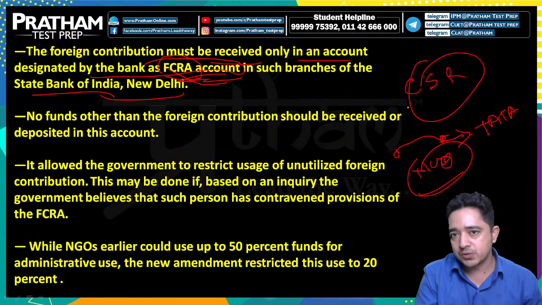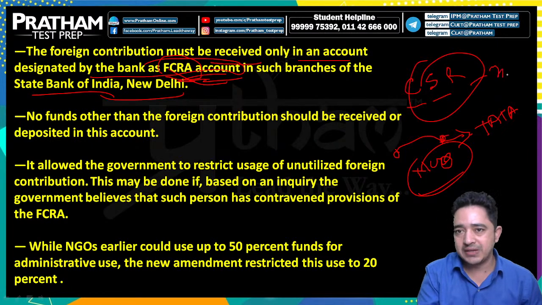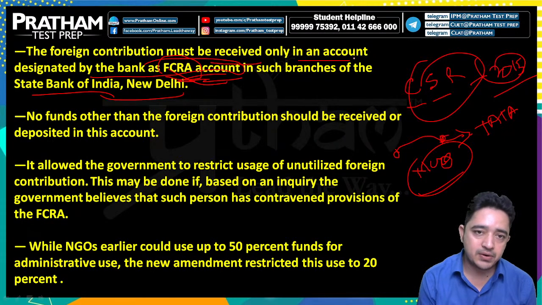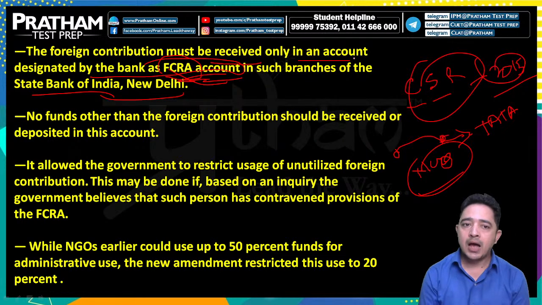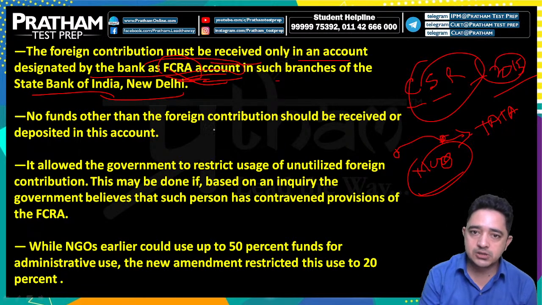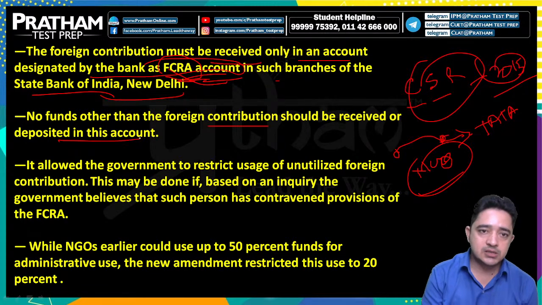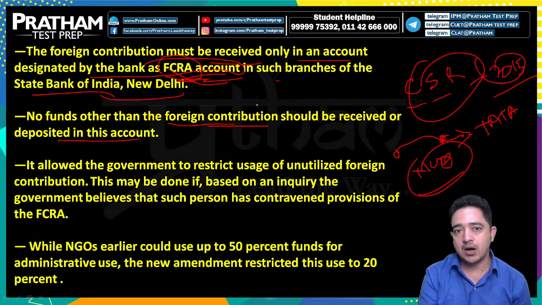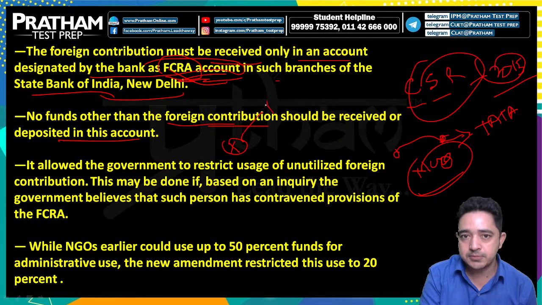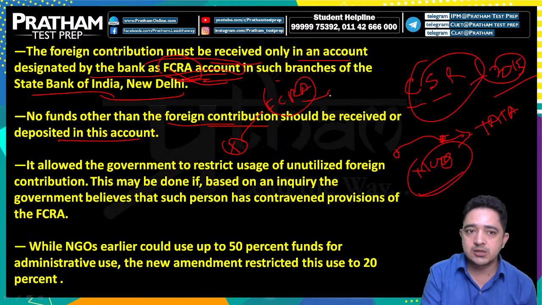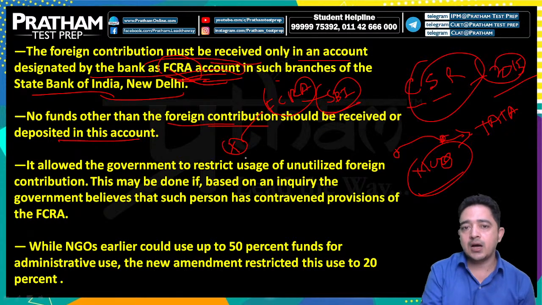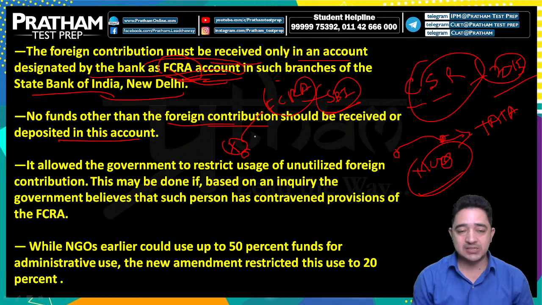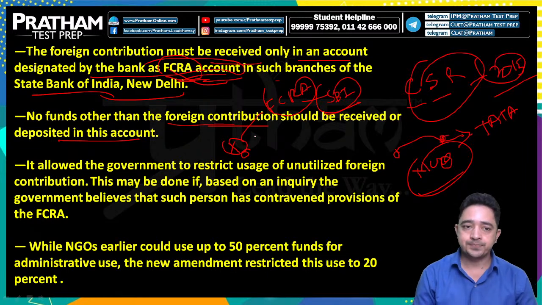As per the corporate social responsibility rules, which came into force in 2015, FCRA accounts in such branches of the State Bank of India, New Delhi must be listed, and no funds other than foreign contribution should be received or deposited in this account. If any NGO is registered with the FCRA and the account is registered with the State Bank of India, New Delhi, that account is only for foreign contribution; no other amount should be received in that account.